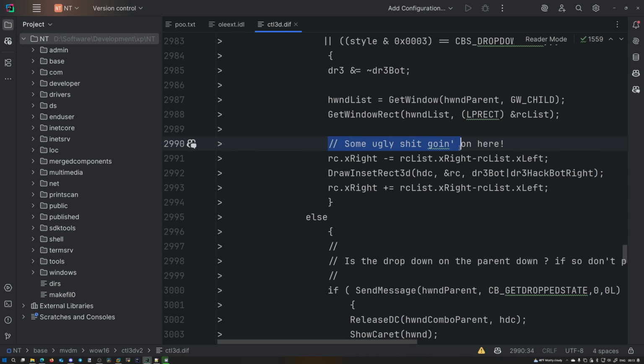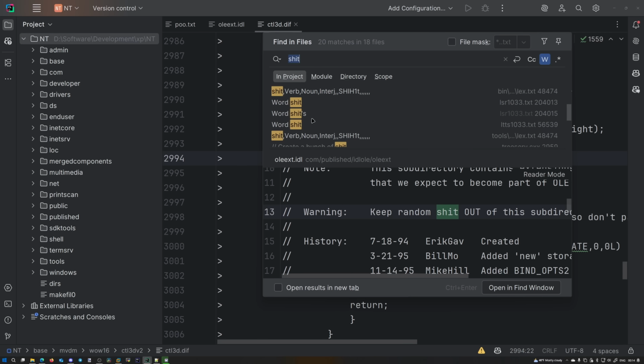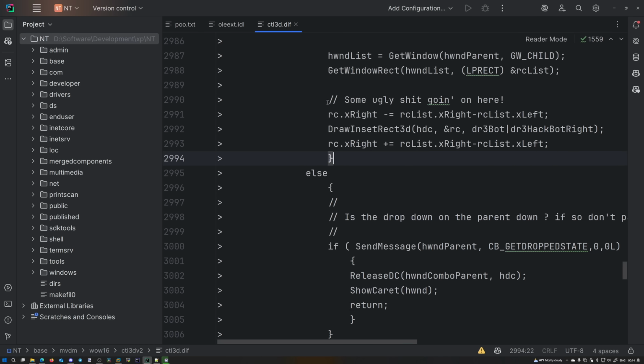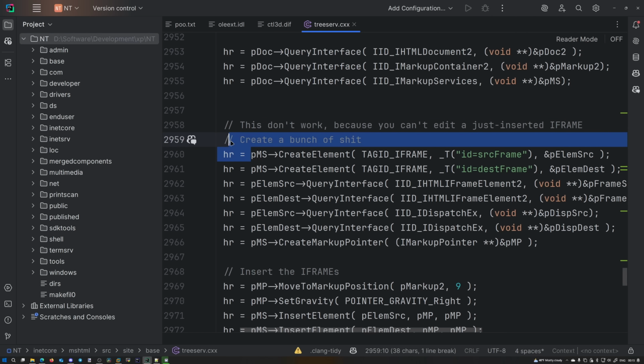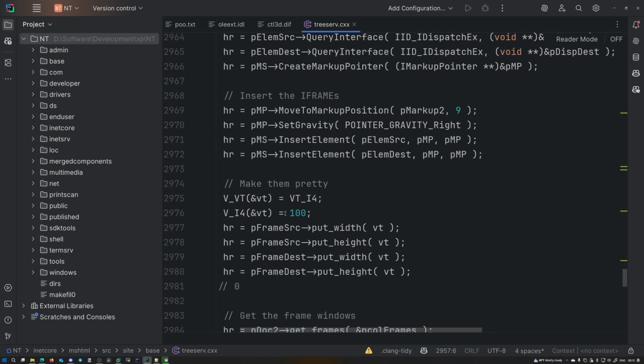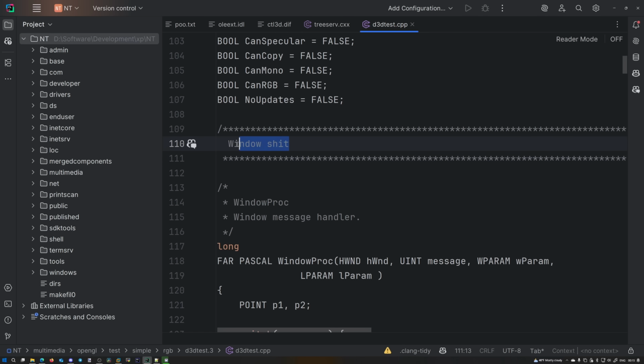There's some ugly shit going on here. And obviously that's GUI code, of course it's ugly. We also get a bunch of dictionaries made for profanity filters and slur filters. "This doesn't work because you can't edit a just inserted iframe. Create a bunch of shit and then insert the iframes and make them pretty. And then do this shit." That's the same file. Window shit.